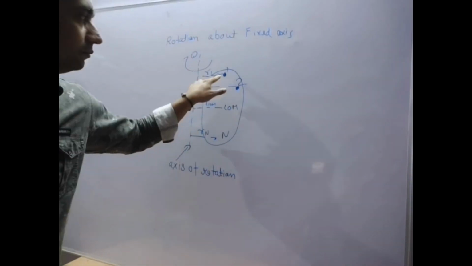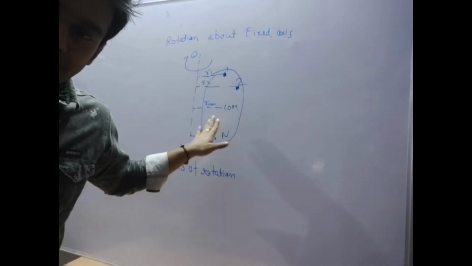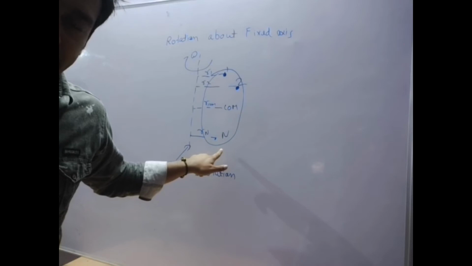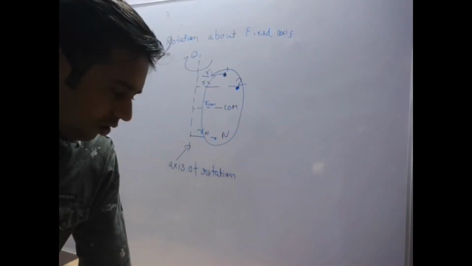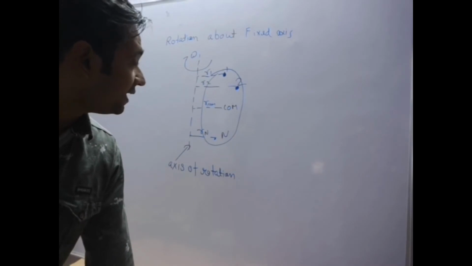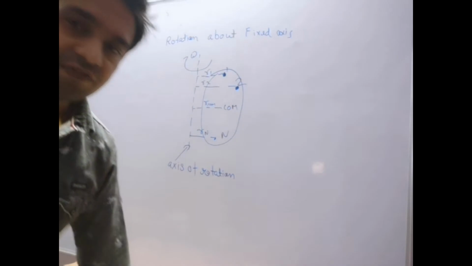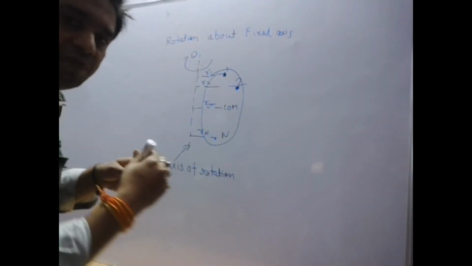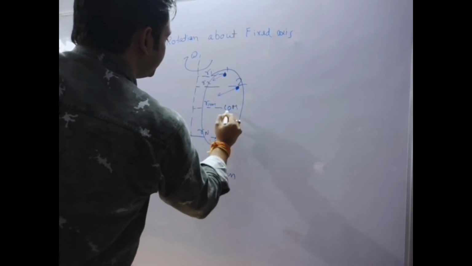So the radius of particle 1 is r1, of the second is r2, and of the nth particle is rn. What I am trying to say is that in each of the cases, if we assume the linear velocity, it will be coming out from the board.